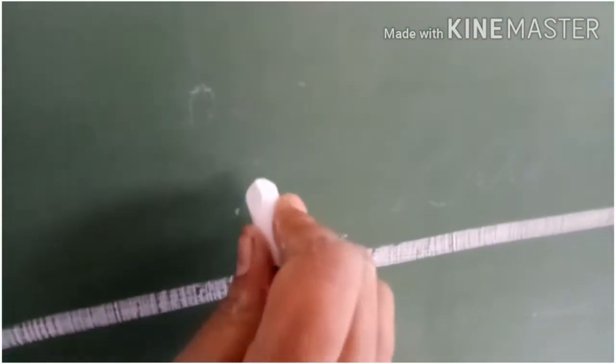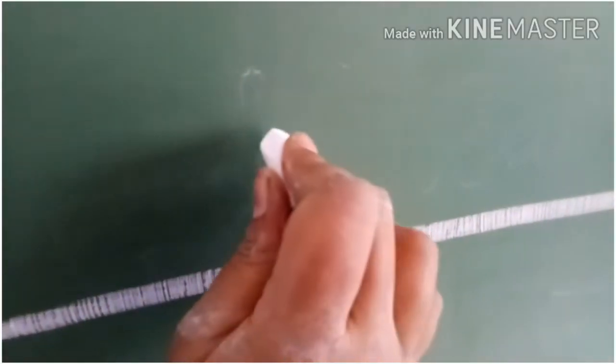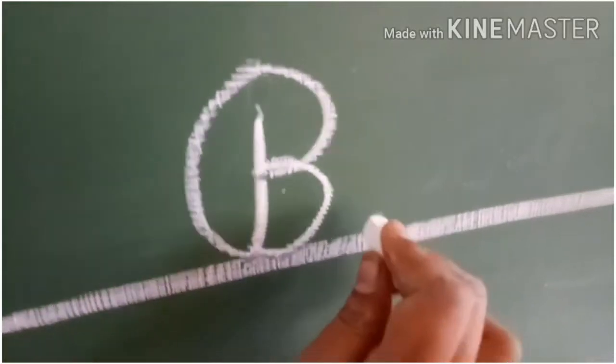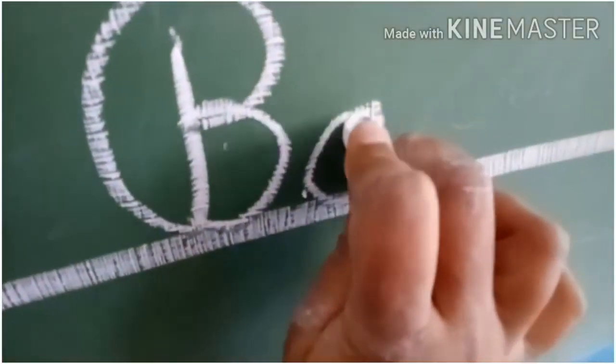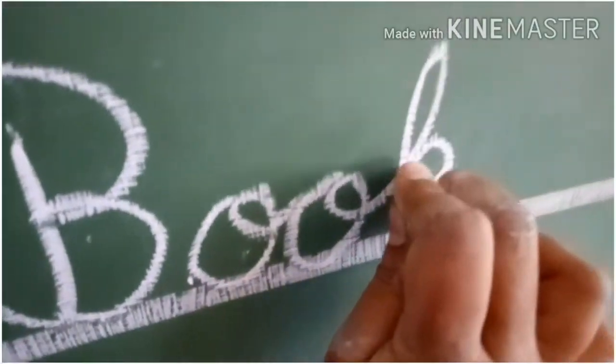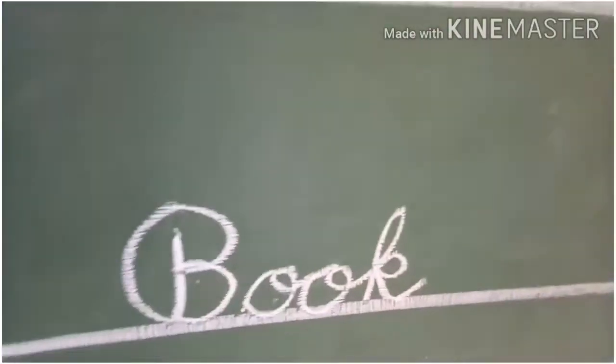And you have to write the name of the picture. B-O-O-K, book. And the second solid object is, can you guess? Chair.